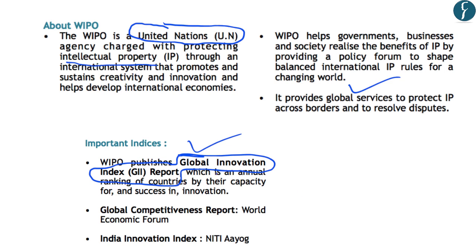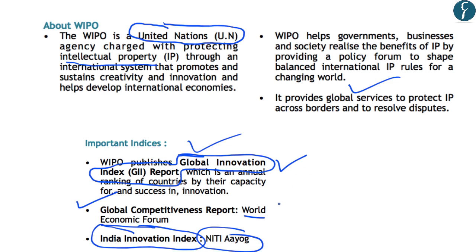Now here you can get confused with other similar reports which are published by other bodies. For example, the Global Competitiveness Report is published by World Economic Forum and the Indian Innovation Index is released by the Niti Aayog. So that is why you should keep in mind all these bodies and the reports or indices which are released by them. And this can also be an important aspect for us from the preliminary examination point of view.